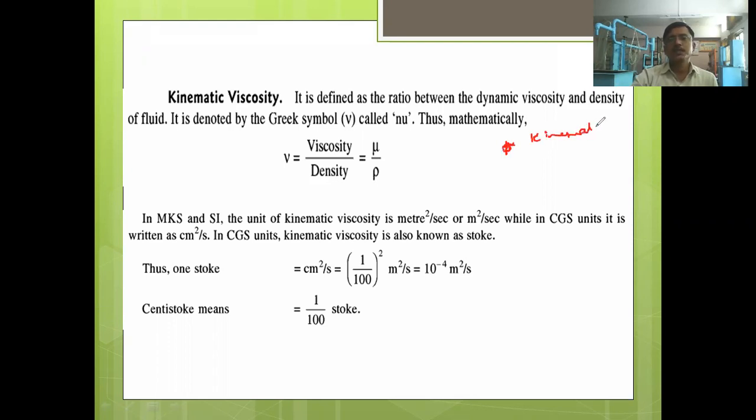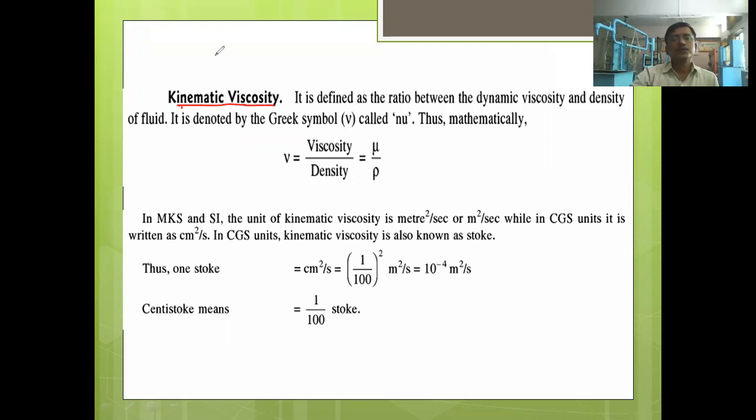Sometimes kinematic viscosity may be given in the problems, so you should be in a position to do the conversion of kinematic viscosity to the dynamic viscosity and dynamic viscosity to the kinematic viscosity. That conversion you should be in a position to do. What is kinematic viscosity?